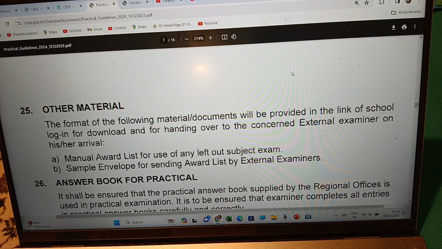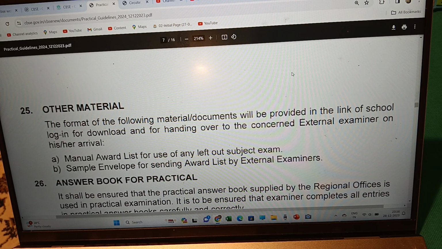Then what are the other materials? The format of the following material or documents will be provided in the link of school login for download and for handing over to the concerned external examiner on his or her arrival. So when he or she arrives there, they can download it. The formats are: first, the manual award list for use of any left out subject exam, and the sample envelope for sending the award list by external examiners.